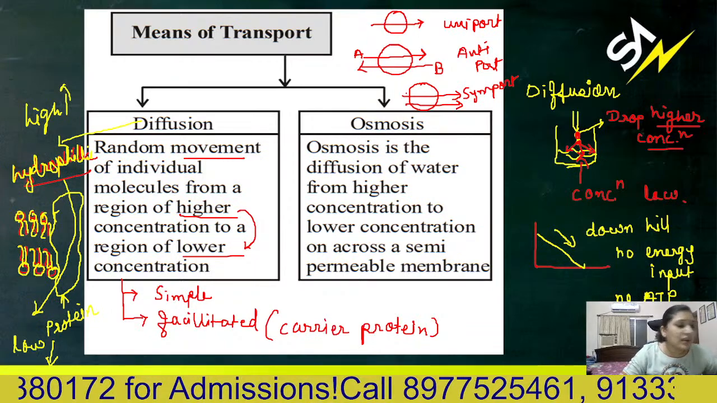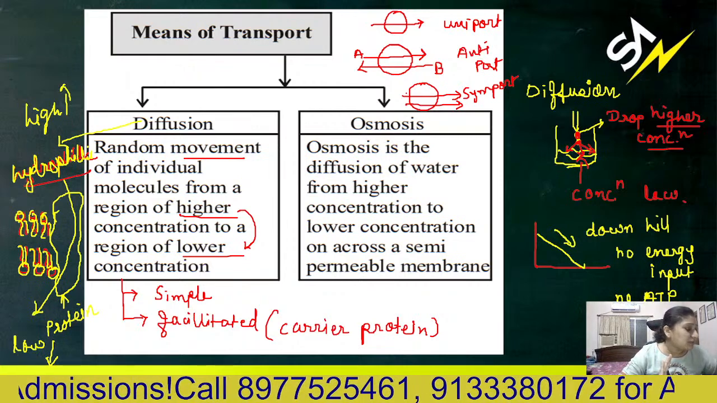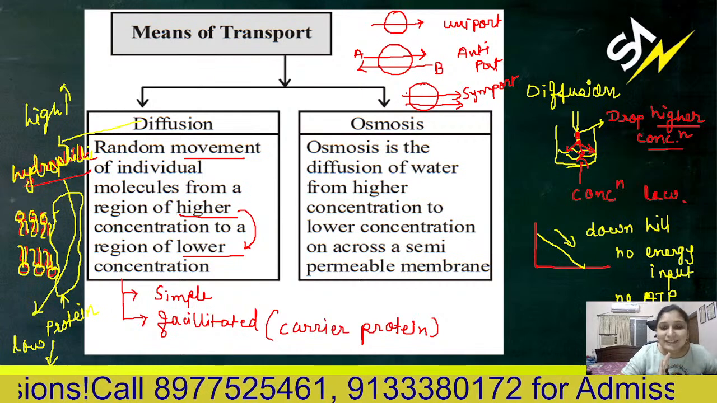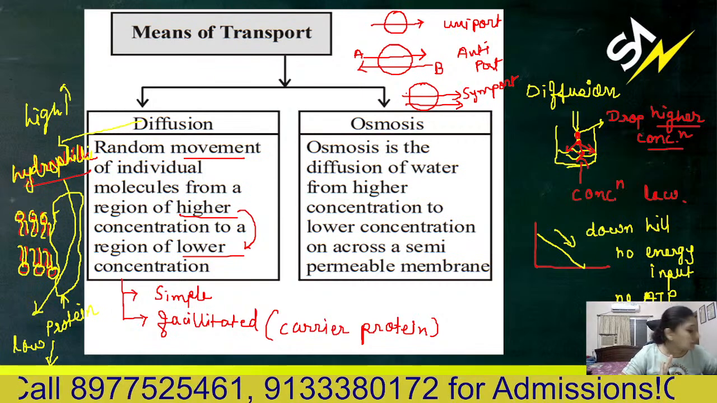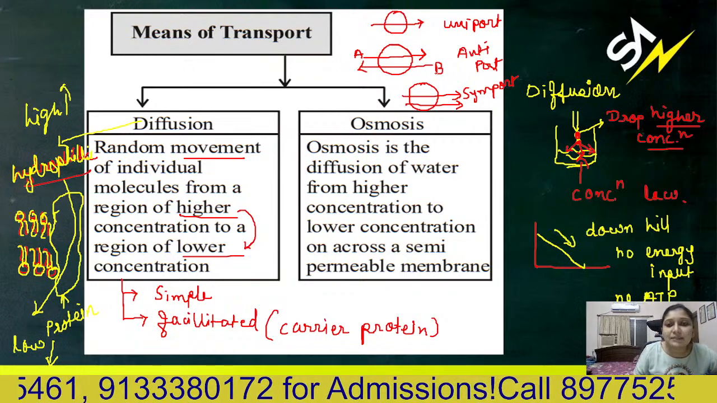In passive transport, there are three types: symport, antiport, and uniport. And active transportation. What is active transportation? Active transportation, that is a pump.